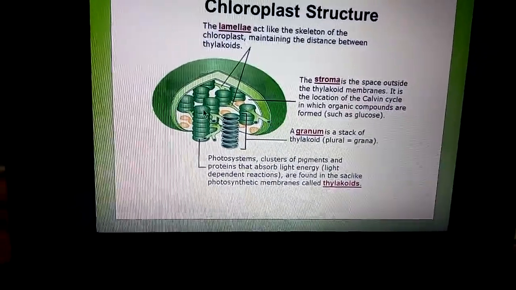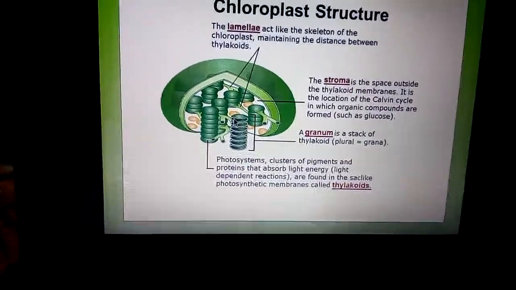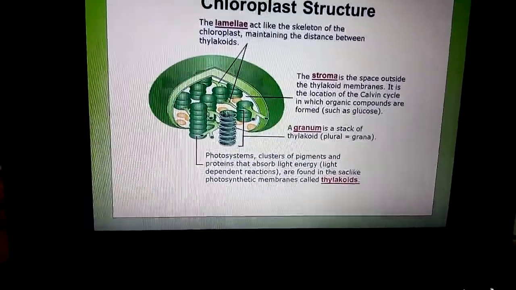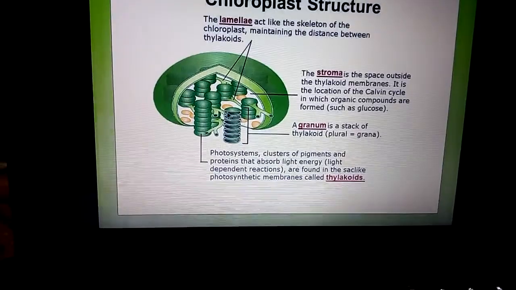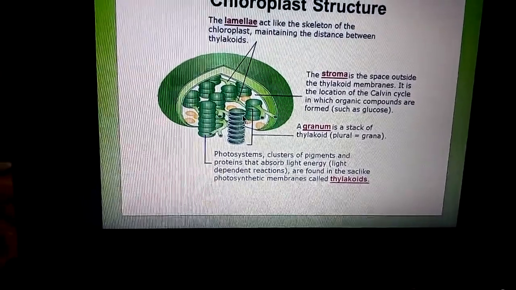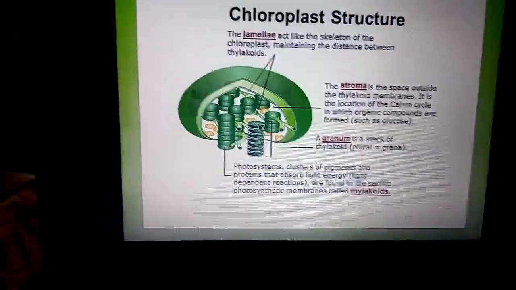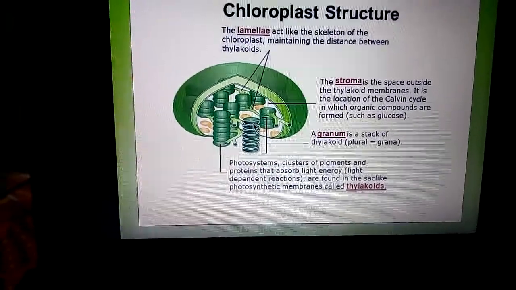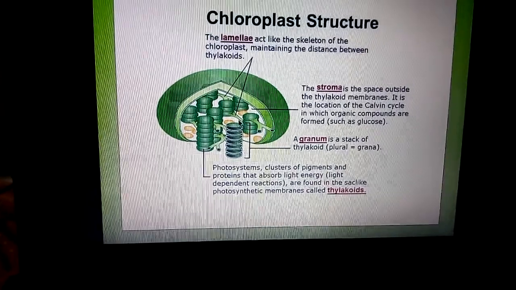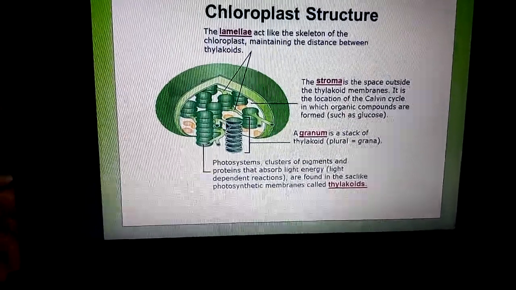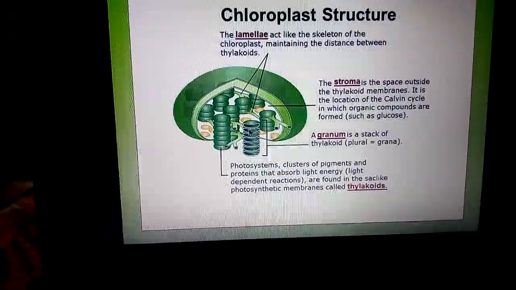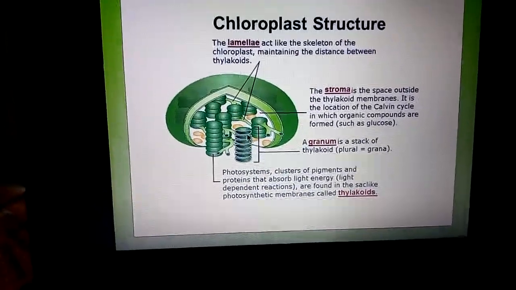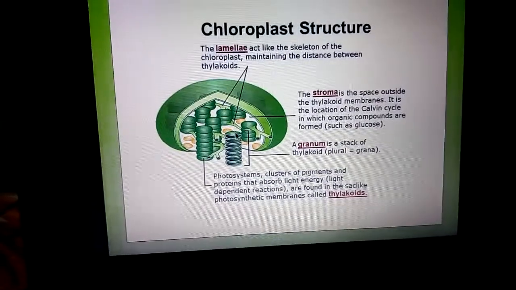Where is it present? Inside each thylakoid, on the inner side, this is the sac-like portion. This sac-like portion is known as the thylakoid, and the granules on the inner side of the thylakoid membrane are called quantosomes.